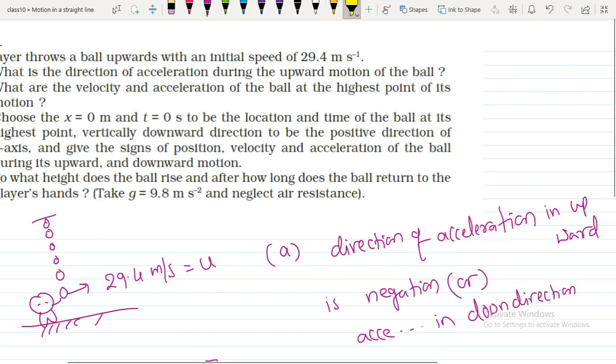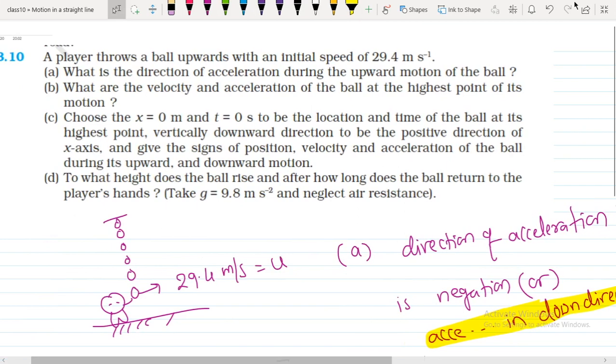So the acceleration in this particular case acts in the downward direction. This is the reason the ball velocity decreases going to the top. So when an object is moving in the upward direction, its acceleration direction is downward, because of gravity, acceleration due to gravity.